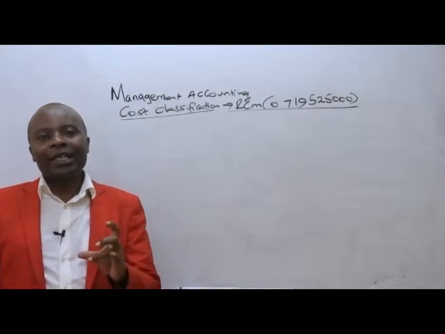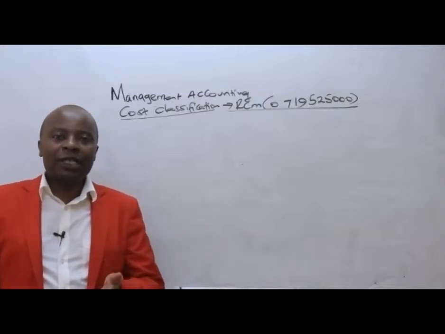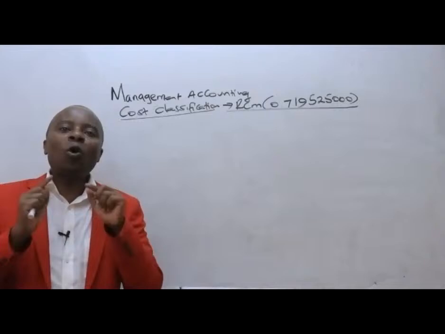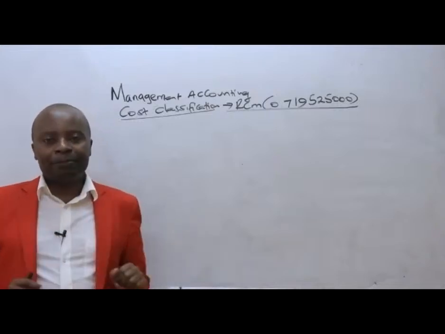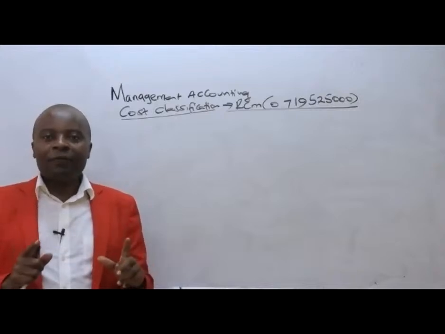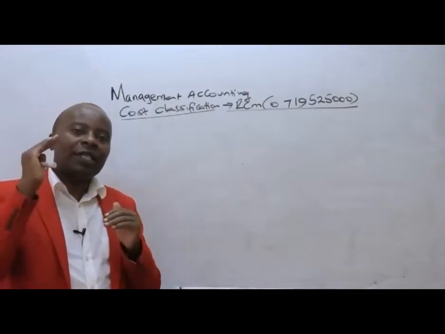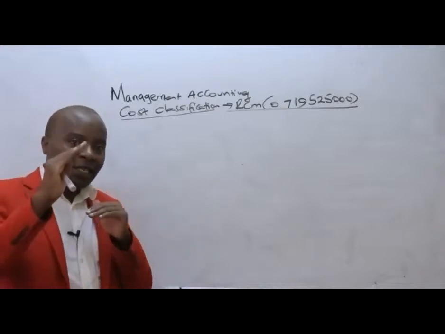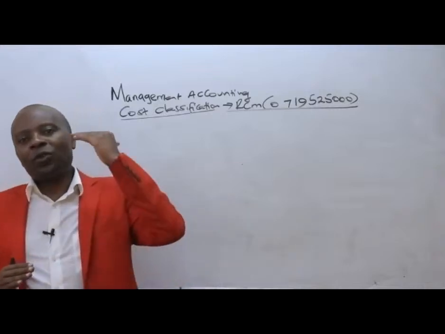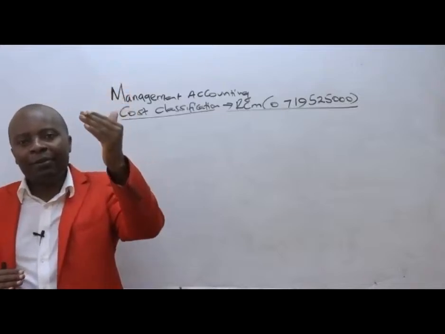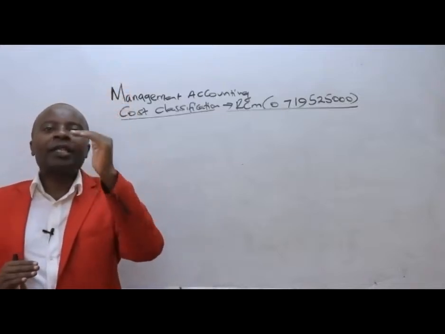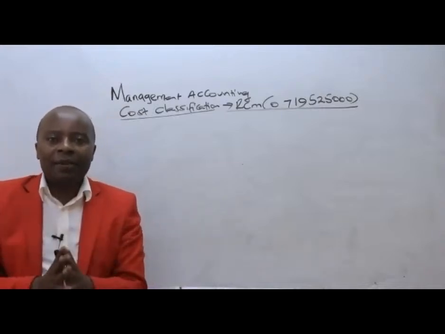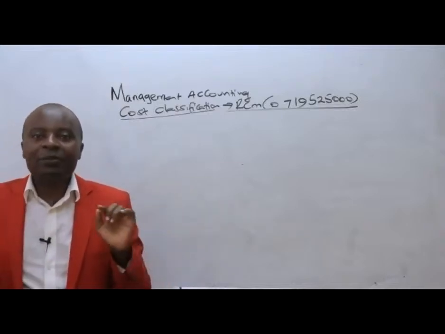Cost what here? Ascertainment. There are so many organizations that are producing great goods outside here, but they have not costed them properly. So you get them, fine, they are selling, but at the end of the day, whatever sales proceeds they are getting is not able to sustain them simply because they are always at a loss. Why? Because costs were supposed to be up there, which would have enabled them, if they were able to calculate them properly, to set a higher price. But because of wrong cost ascertainment, here they are, fine, they're selling, but making what?